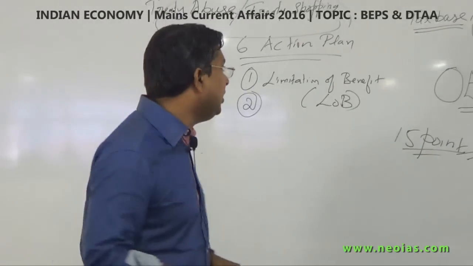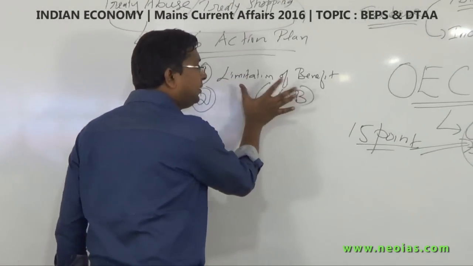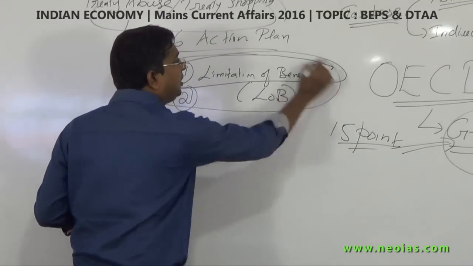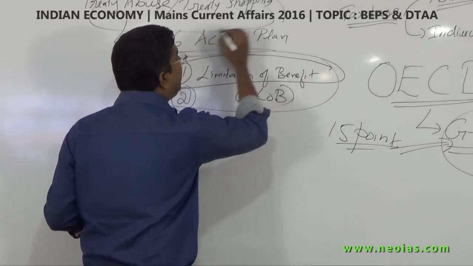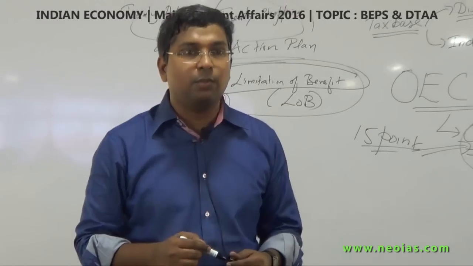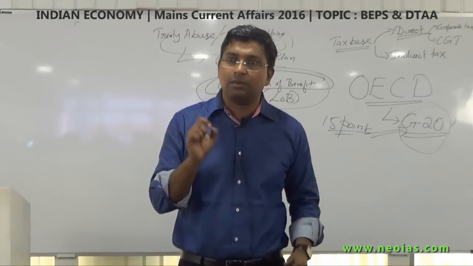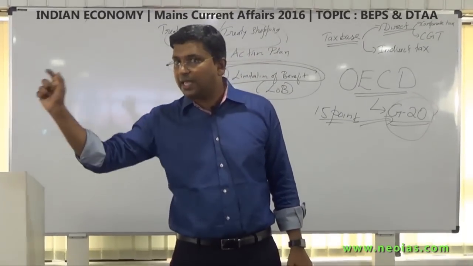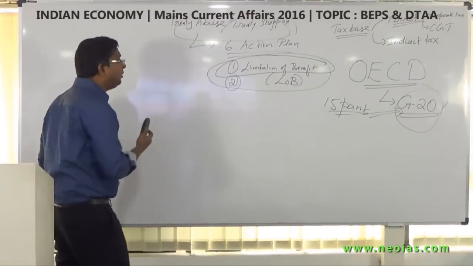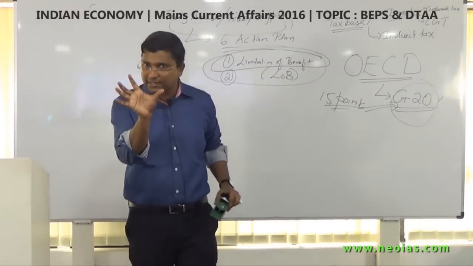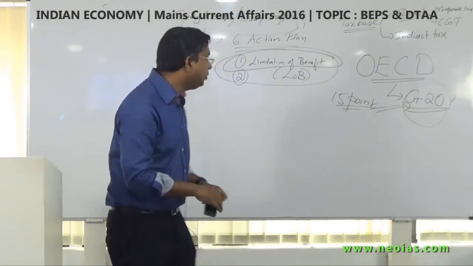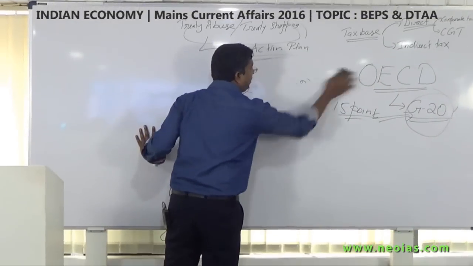Now we'll see it. Okay, so keep in mind that the limitation of benefit provision, which is mentioned in the action 6 plan, is also there in our revised India Mauritius double taxation avoidance agreement. So we can take the example from there if required. Now we'll come to this concept. So you're clear with this basis? Clear? What do you mean by base erosion and profit shifting? Okay. Now we'll come to the double taxation avoidance agreement.